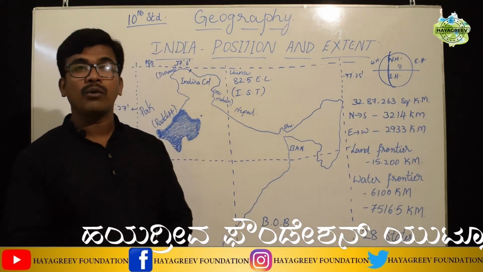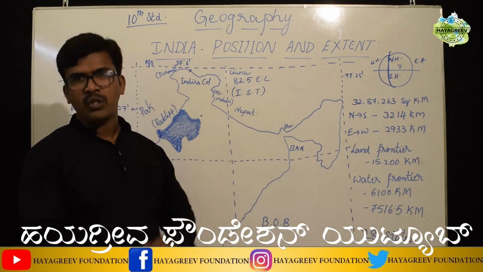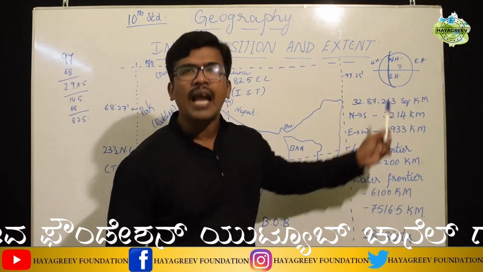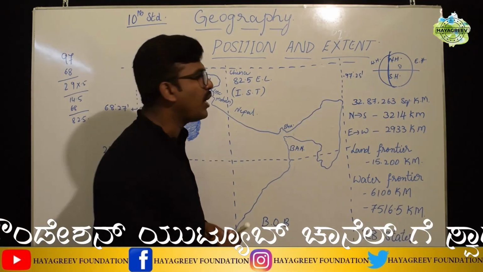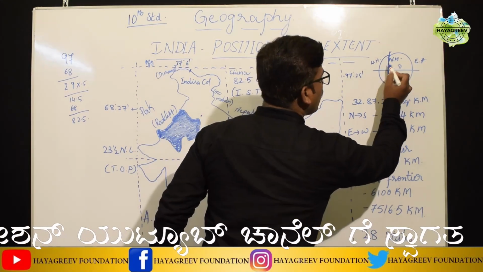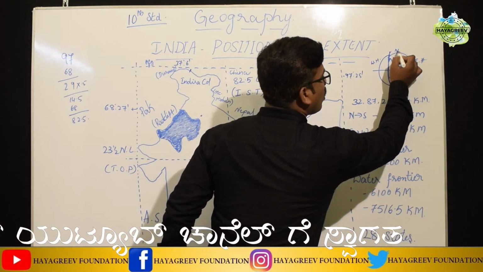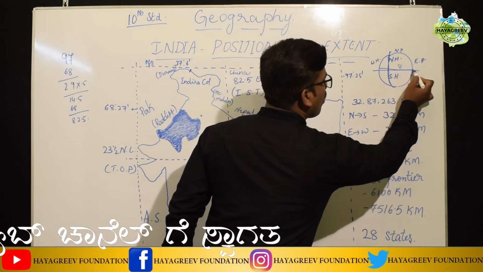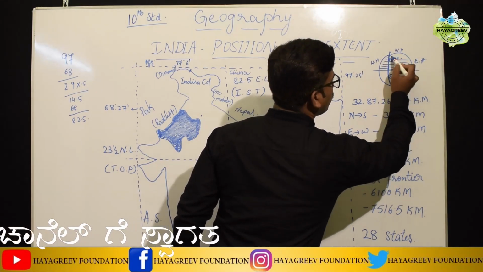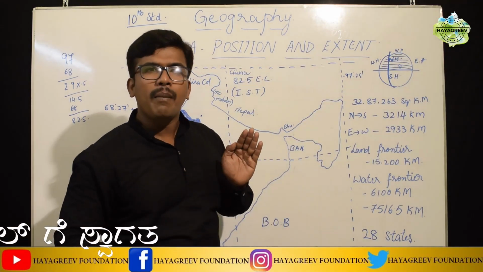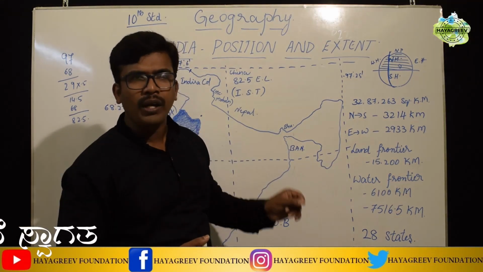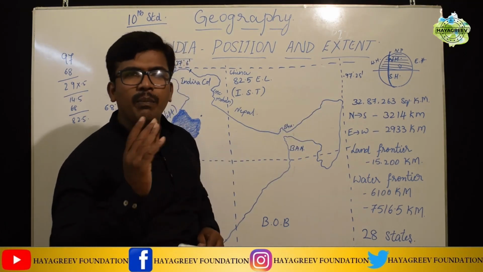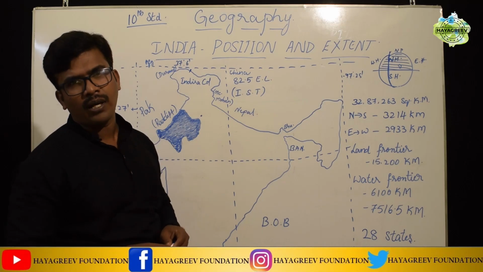Students, as you all came to know, India is located in the northern hemisphere. We have some imaginary lines, that is parallels or latitudes. From the equator to the North Pole, we have 90 parallels. Through India also many parallels or latitudes pass. Now in between which latitudes India is located, let us check.